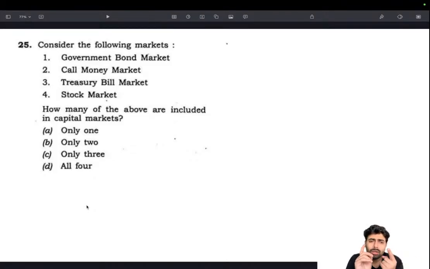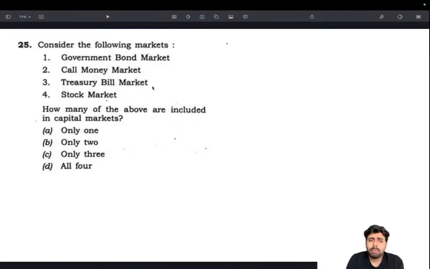So, government bond and treasury bill. What similarities do they have? Government bonds and treasury bills are both government bonds. But what's the difference? Government bonds or G-securities can have a maturity period of more than a year, whereas a treasury bill has a maturity period of less than a year. It could be 90, 180 or 360 days accordingly.